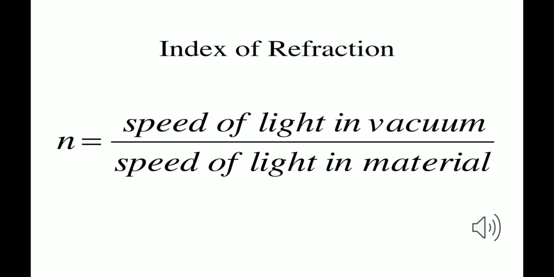So speed of light in vacuum or air to speed of light in medium will give you the refractive index. If you have to find out the refractive index when the light ray is traveling from air to glass, what will you do? Speed of light in air, that is 3 into 10 to the power 8 meter per second, upon the speed of light in that medium, that is glass. Whatever it comes, we will divide speed of light in air by speed of light in glass, and we will get the refractive index of this pair of media. I hope this formula is also clear to you. So we move further.